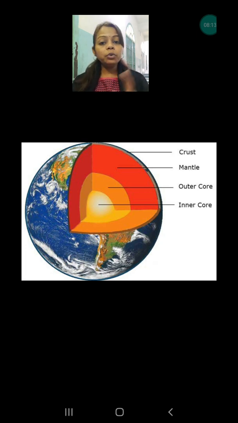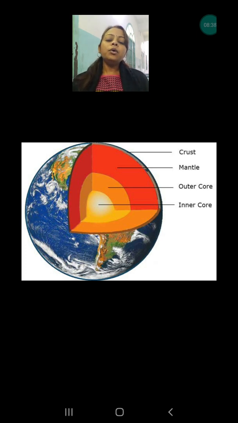The outermost layer is solid, where we are living. Whatever you see, river, mountain, forest, land, all these things are present on the outermost layer of the earth, which is solid, that is the crust. So the outermost layer where we are living is the crust.